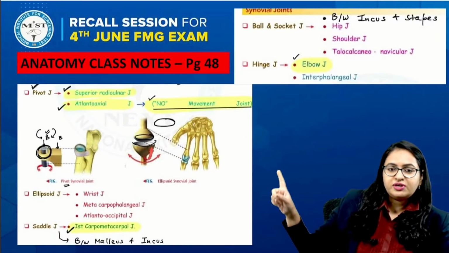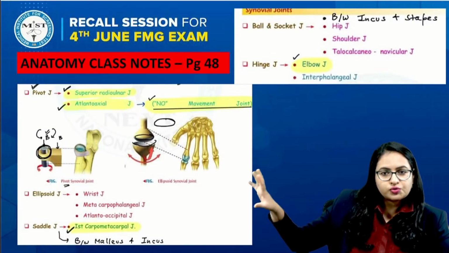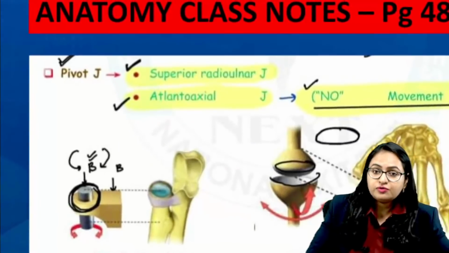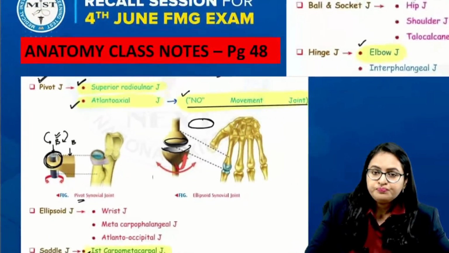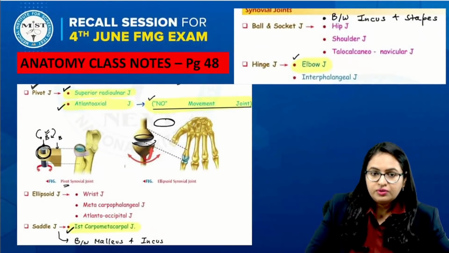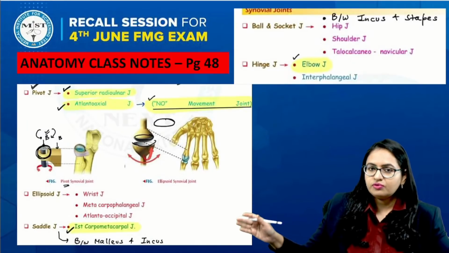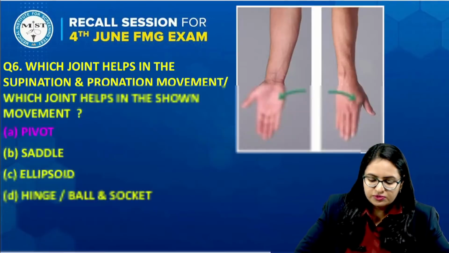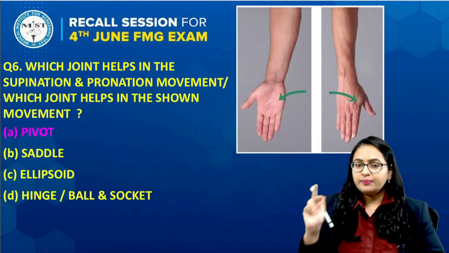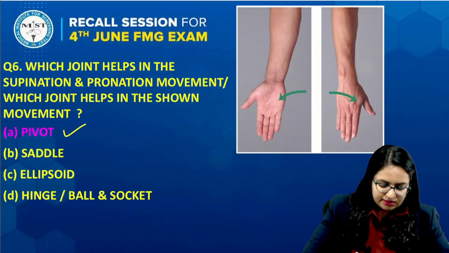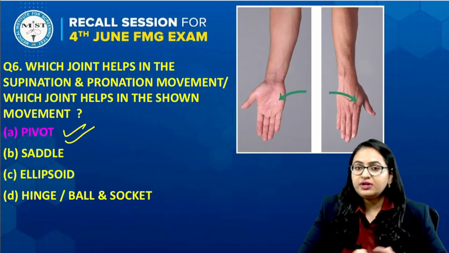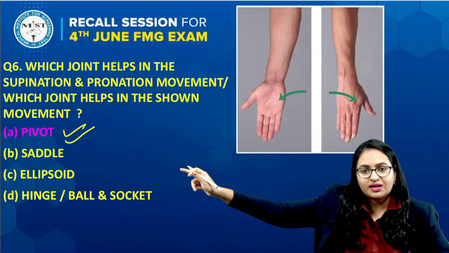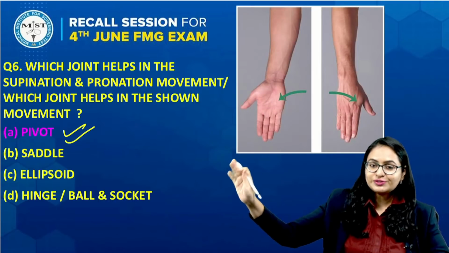This is the image which shows the discussion of all the joints which we have done in the classes, and we have mentioned over here for the superior radio-ulnar joint that this is a pivot variety, and syndesmosis we already know. The rest of the joints are also mentioned, along with examples of the ellipsoid and saddle varieties. So now coming back to the question, we are very clear about which kind of joint helps in supination, pronation. According to the options, the answer will be pivot. Okay, the answer is pivot.